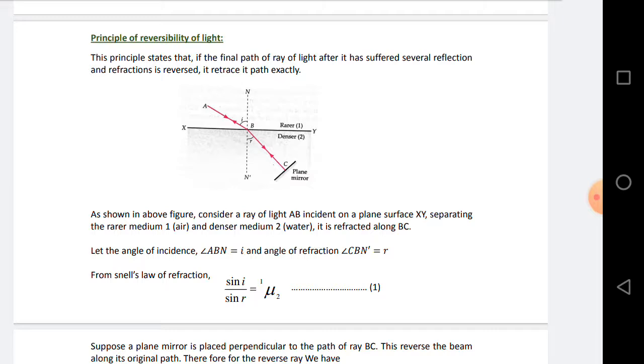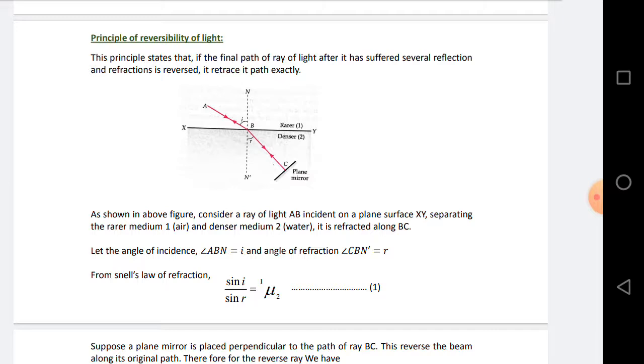So see the figure. A ray of light AB is incident on a plane surface XY. The medium 1 is the rarer medium and the medium 2 is the denser medium, that means optically rarer and optically denser medium. So the XY plane separates medium 1 and medium 2.